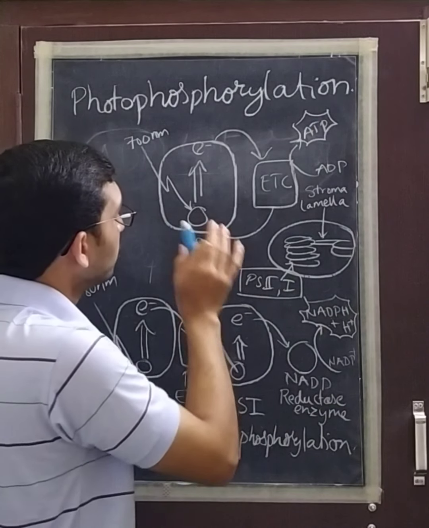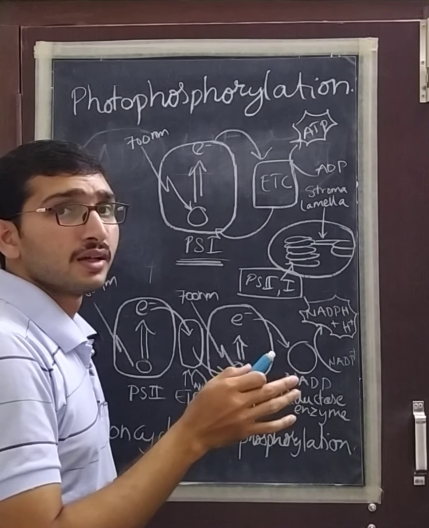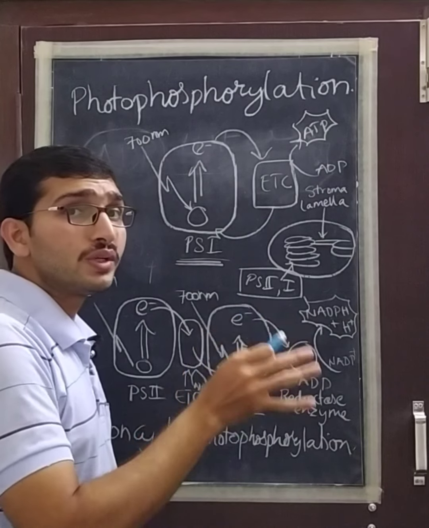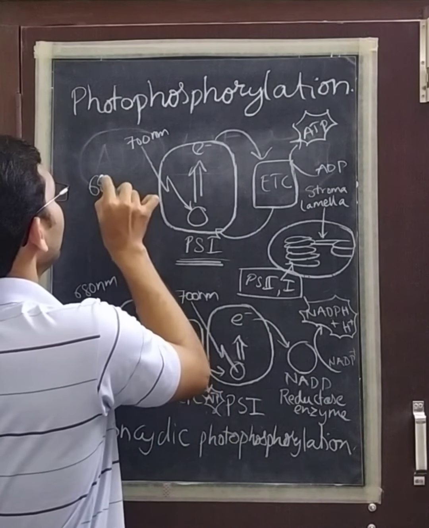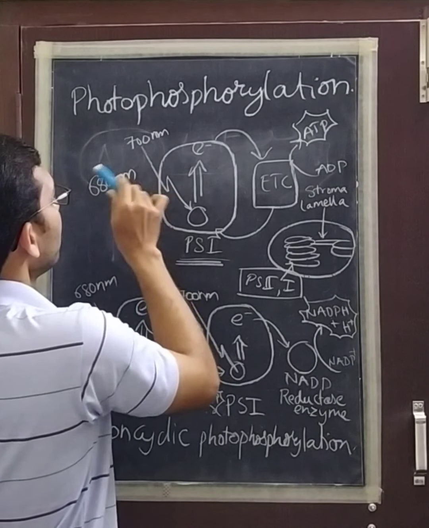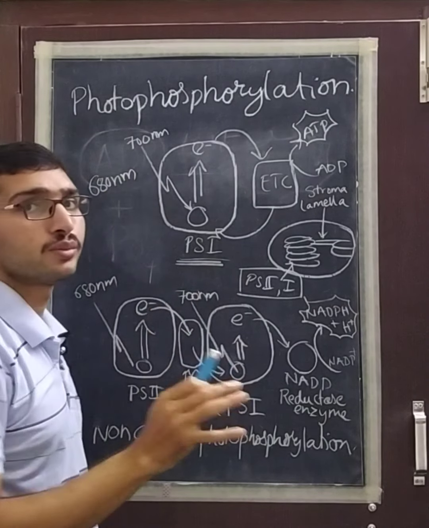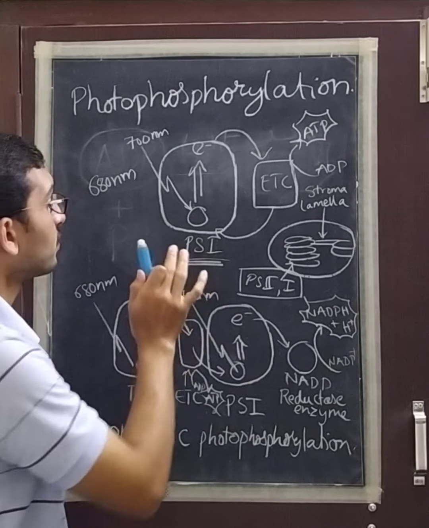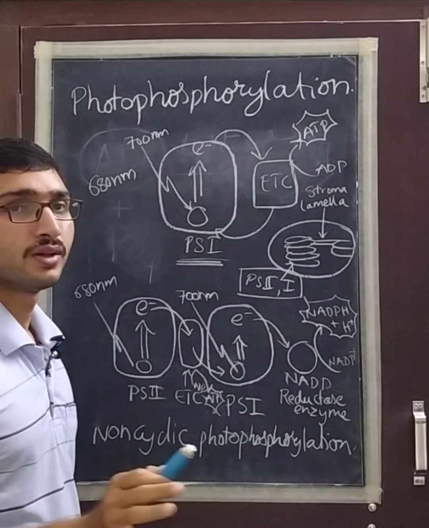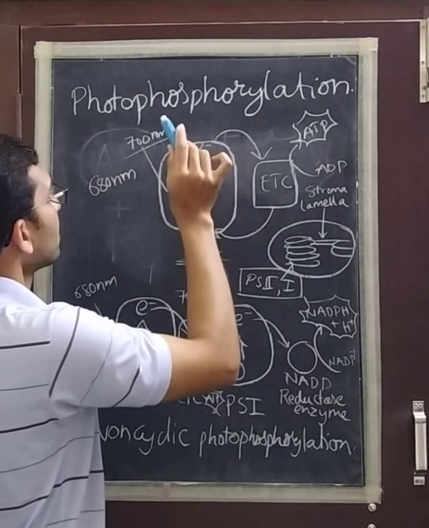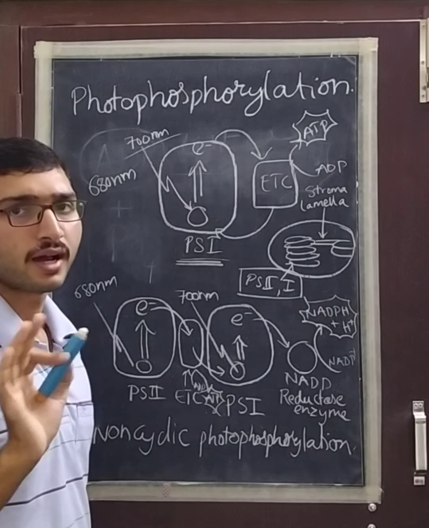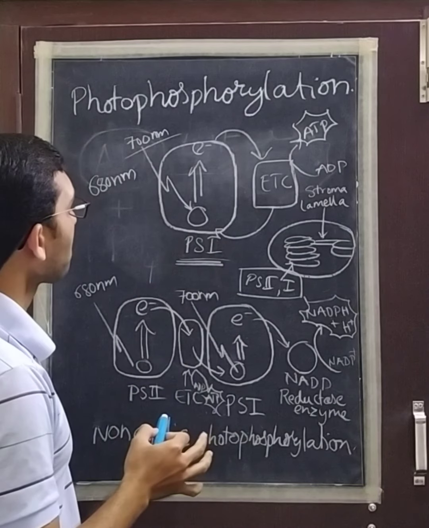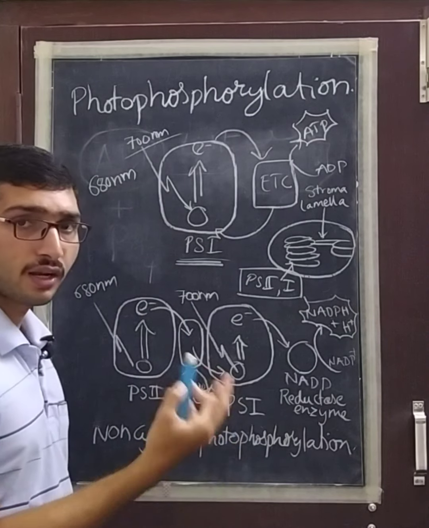This cyclic flow of electrons can work only when the wavelength is above 680 nanometers. If the wavelength is below 680 nanometers, photosystem 1 will not work. So it demands 700 nanometers. So this is about the movement of electrons.